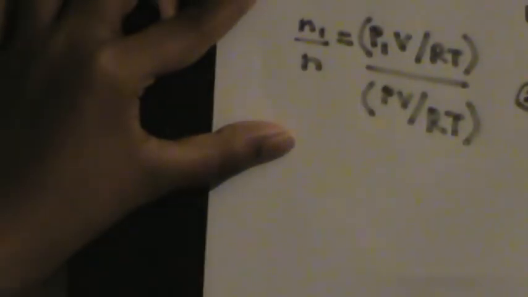So what actually happens is V by RT will cancel out. So N1 by N will be equal to P1 by P. Right? So you know that N is equal to N1 plus N2 plus N3, that you know from chemistry, right?